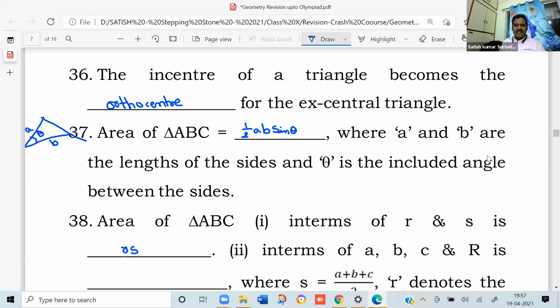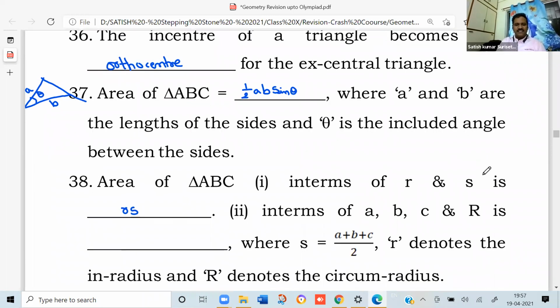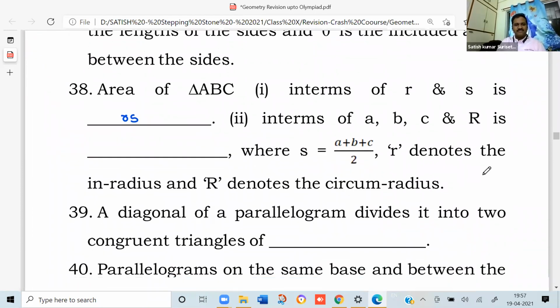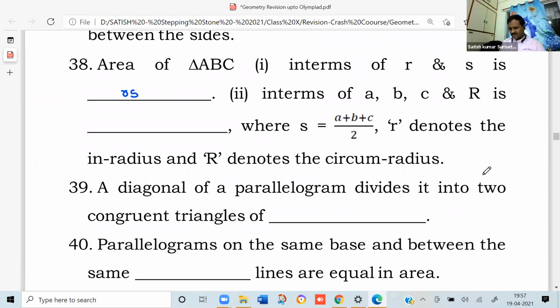And in terms of a, b, c and R, where capital R is the circumradius and small r is the inradius, it is abc upon 4R. So in case you are preparing for the higher level, Olympiad level, then you have to try these derivations also.